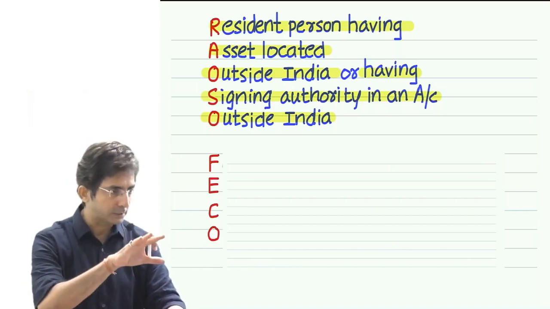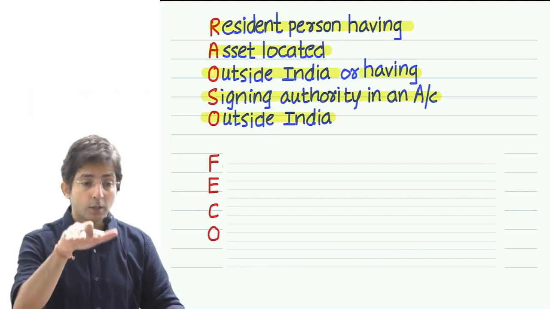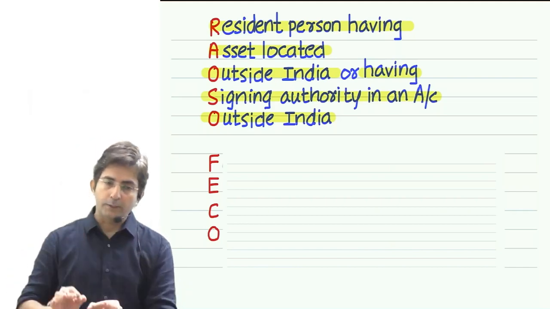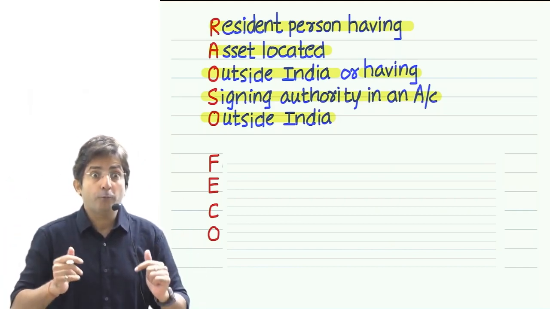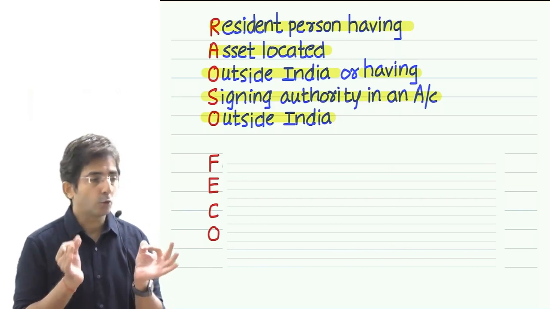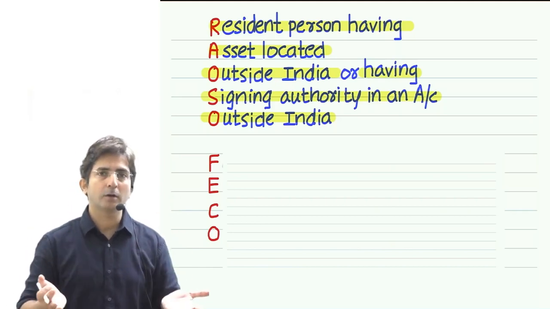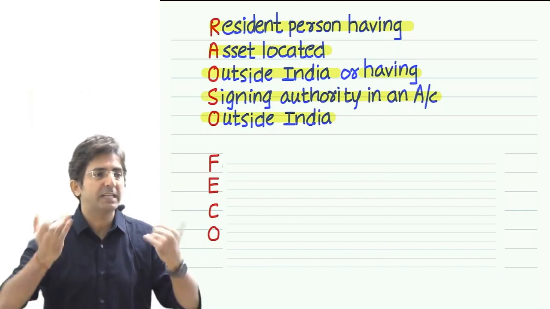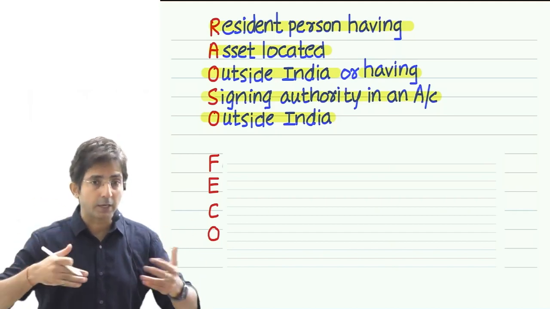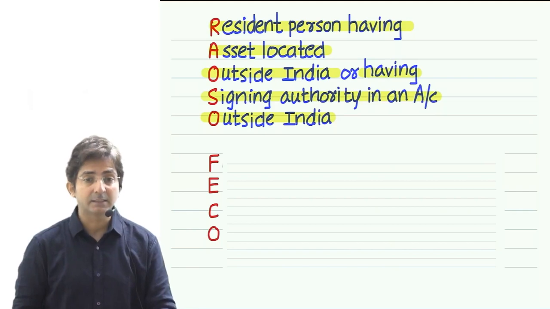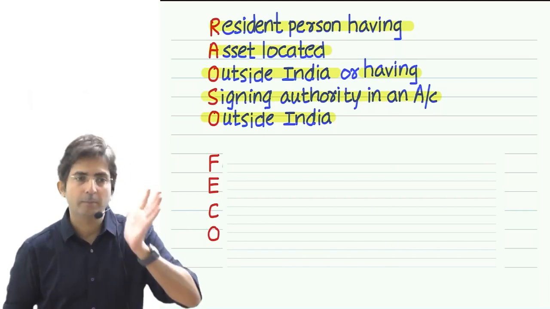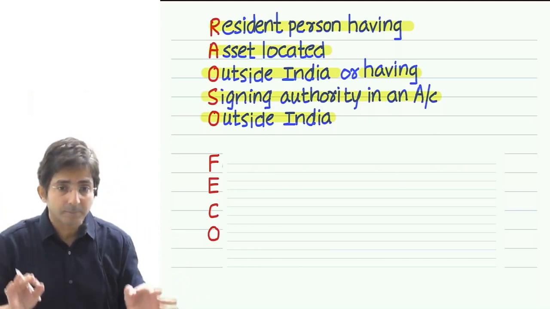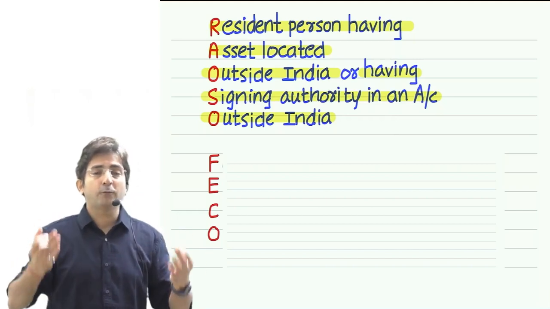But 60 lakhs is applicable in business. There are some people who are professionals, chartered accountants, lawyers, doctors. For them, the threshold is 10 lakhs. Business 60 lakhs, profession 10 lakhs. Means for a professional, if your gross receipts, means collection from your clients and customers. For example, if I'm a doctor, what collection? Collection from patients. So whatever collection he has generated from his patients, if that exceeds 10 lakhs, the doctor is also liable to file return. It's not about doctors, every professional. If his gross receipts exceed 10 lakhs, return filing is a must.